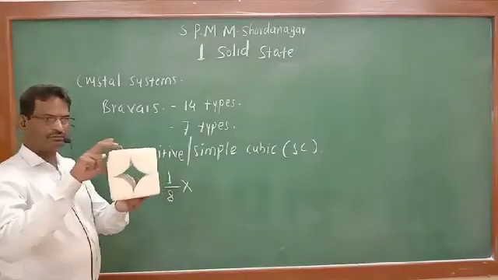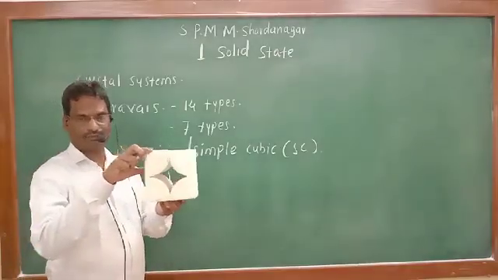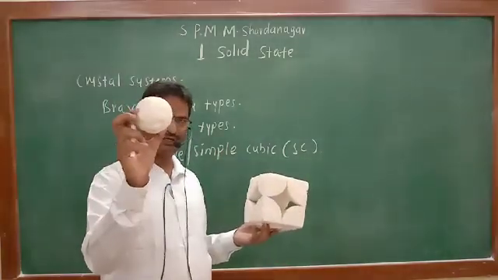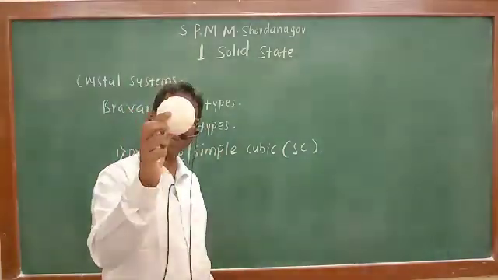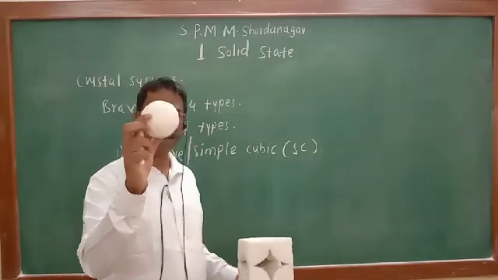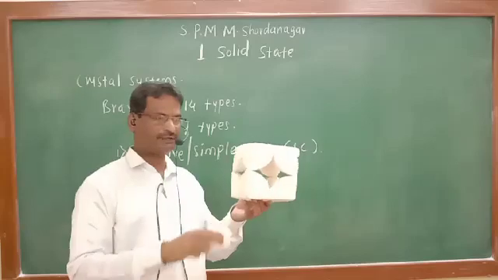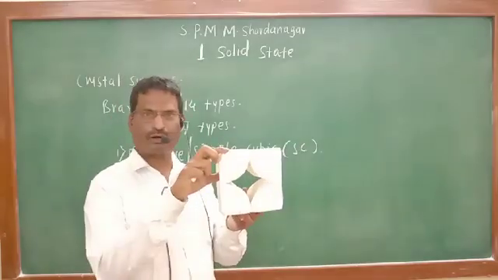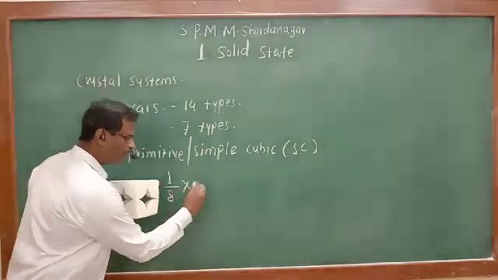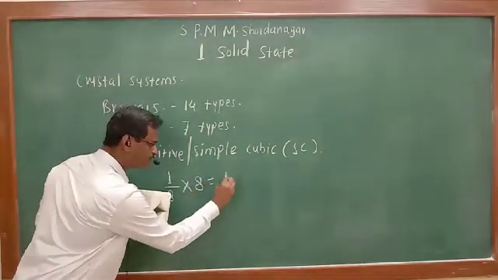See, this is one sphere, equally divided into 8 parts, and each 8th part is present at one corner. So, 1/8 multiplied by 8 is equal to 1.